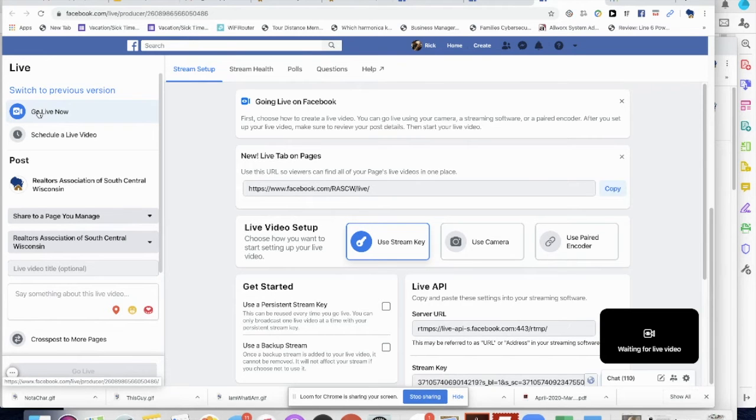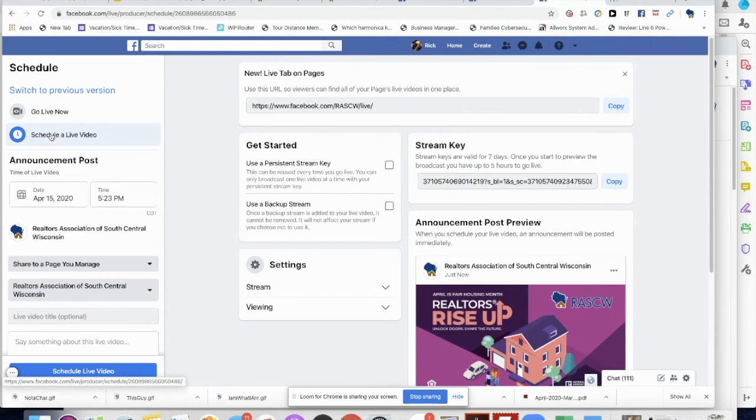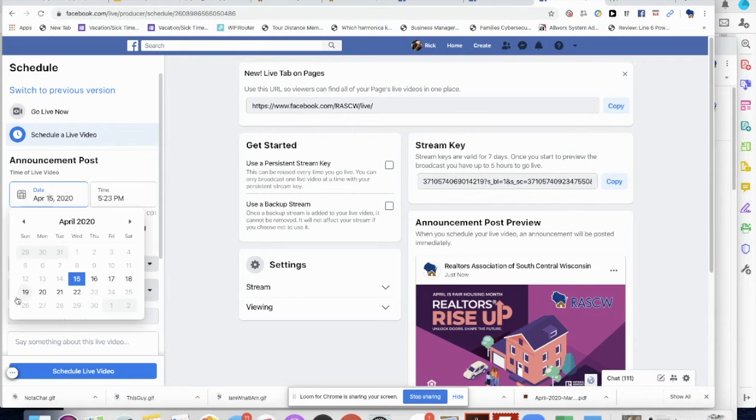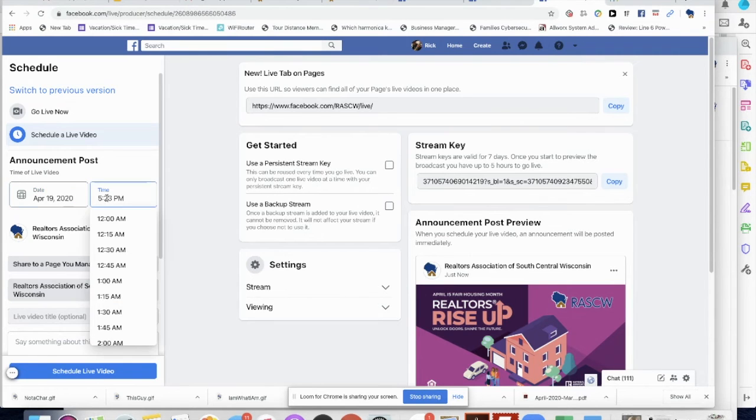a really easy way to create a live video, include an image, share your desktop, and those types of things. In this case, we want to schedule a live video. And when I'm scheduling this, I'm going to click the date and time. We're going to go this Sunday, the 19th. And I'm going to say, let's go for